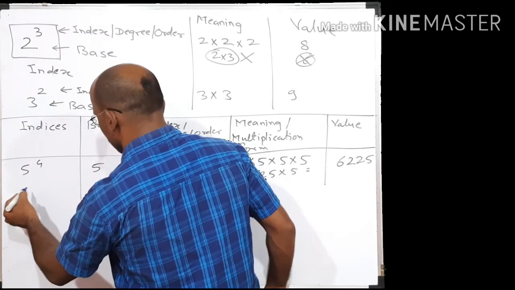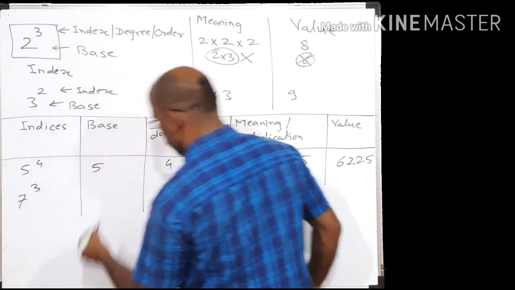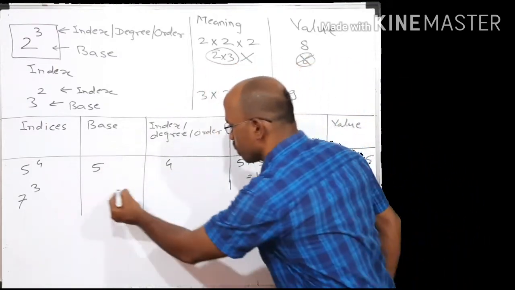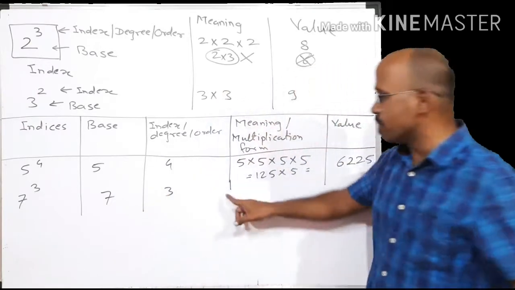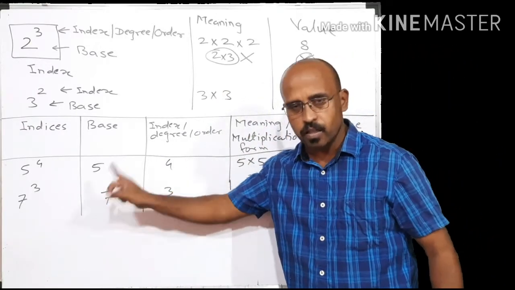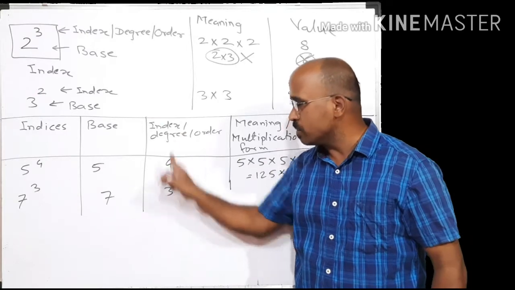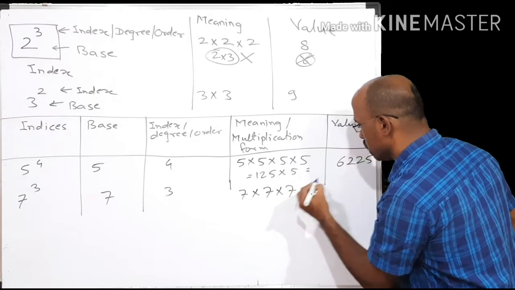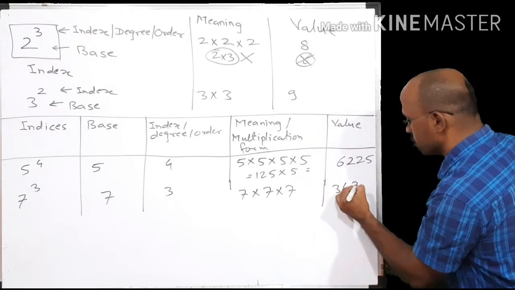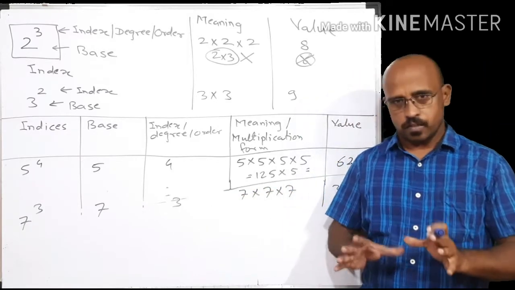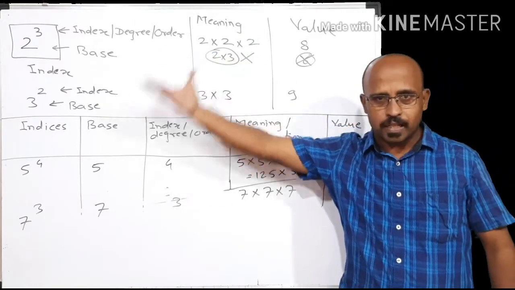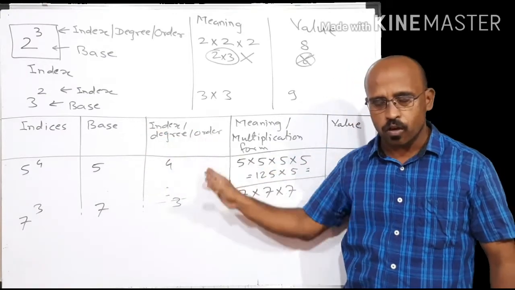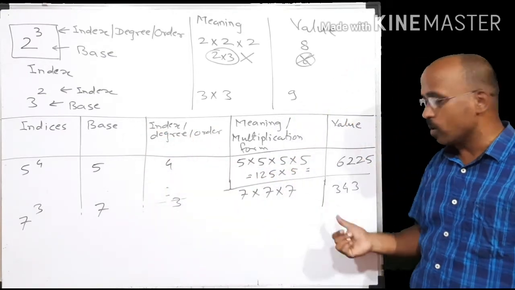7 raised to 3. So that is equals to, among these, 7 is the base, 3 is the index, and what is the meaning? Meaning is multiply base 7 with itself. How many times? Index times, 3 times. So that is equals to 7 into 7 into 7, which is nothing but 343. Clear, friends? So now we learned how to write an index, what is meant by base in the index, what is meant by index, degree or order in the index, what is the meaning of index, how to find out the value of the index.